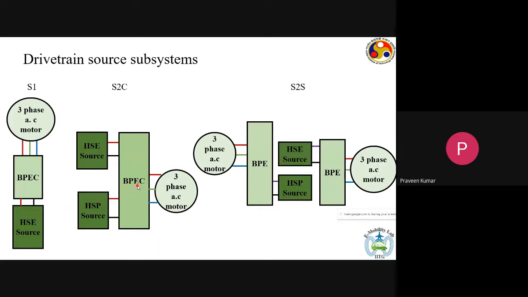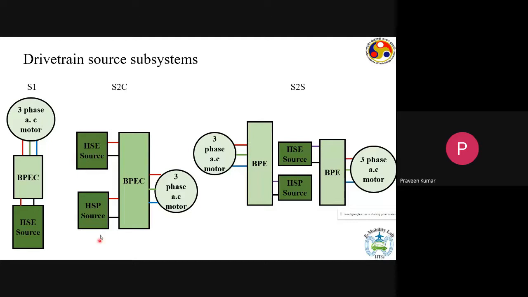Then based on the batteries, we can have multiple configurations. Here HSE represents a high specific energy source, which is something like a battery or also something like a fuel cell. So that is an HSE. It feeds energy to the bidirectional power electronic converter, which goes into the motor.